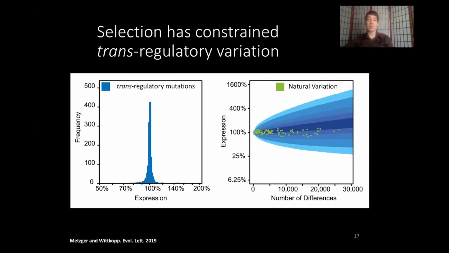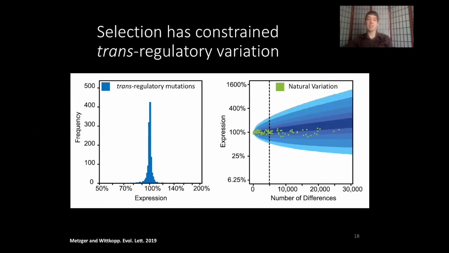And the thing that pops out right away is that this natural variation is actually constrained within a relatively small range compared to what was possible or what would be expected given the mutational process alone. And we can apply a statistical test and ask at what point does the natural variation become unlikely given this distribution, and find that that's around 5,000 or so differences.